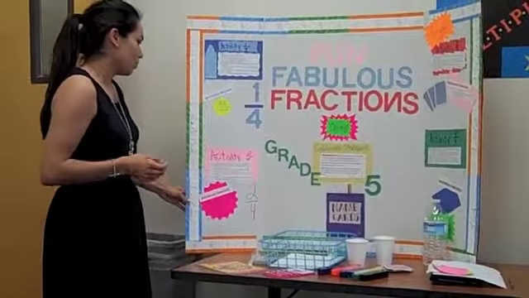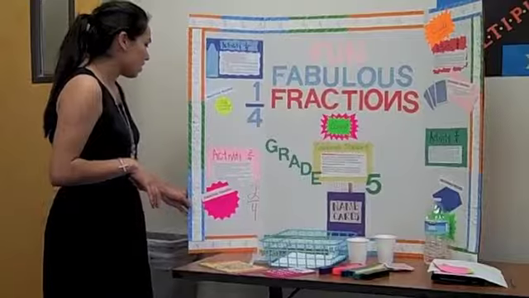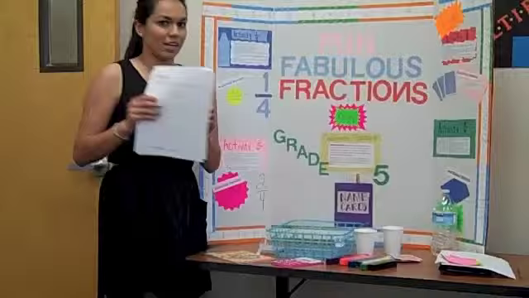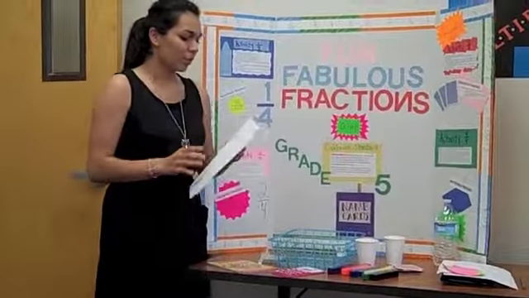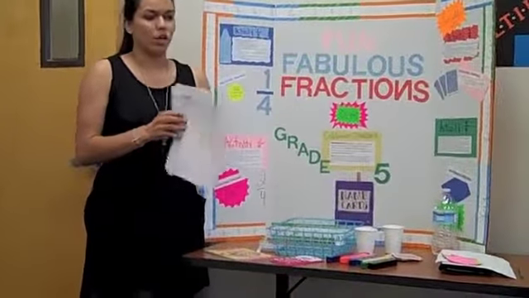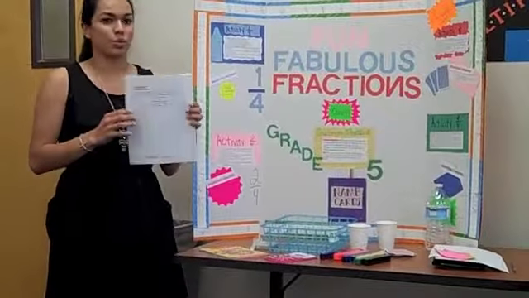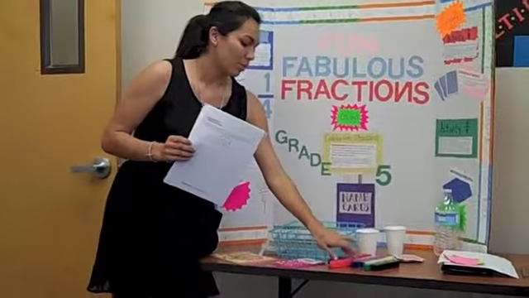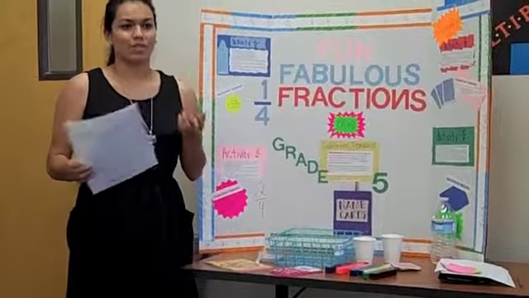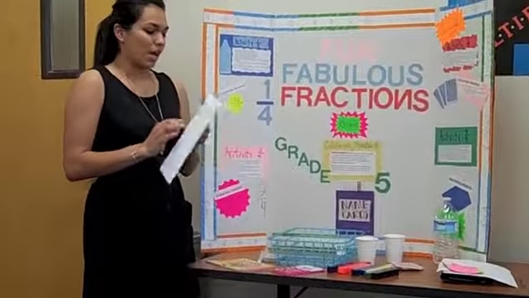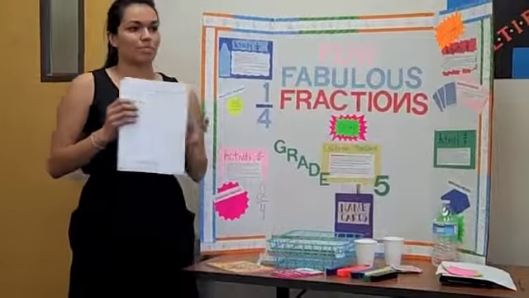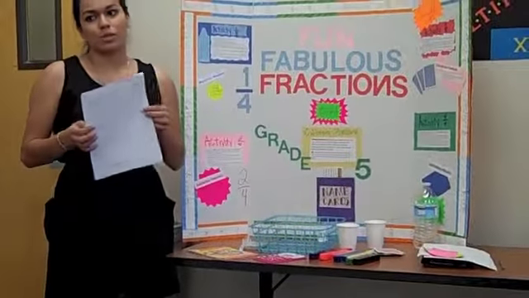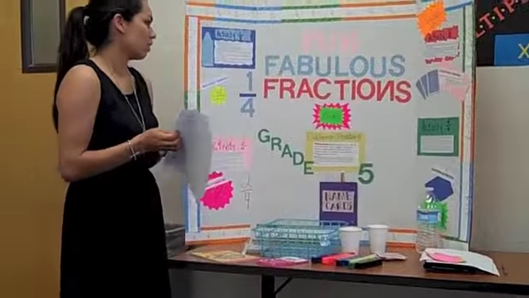Activity number 2-4, use the fraction towers to help you complete the worksheet. So my worksheet's right here, and when they're done, they place them right here. From here, I ask them questions like 3/4 and 2/3, and I want them to tell me which one's bigger. If they don't know, I want them to use the fraction towers to let me know which one's bigger and which one's smaller. And then on the second worksheet, I want them to put fractions from least to greatest, so I also want them to use the towers to do that as well.